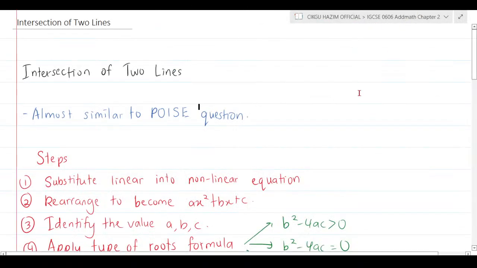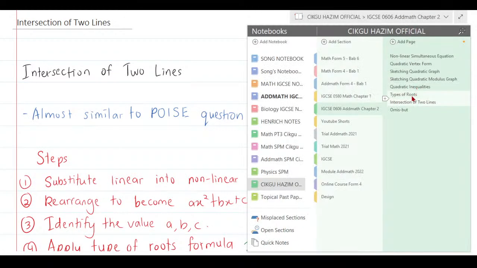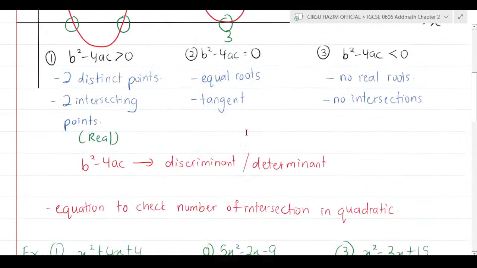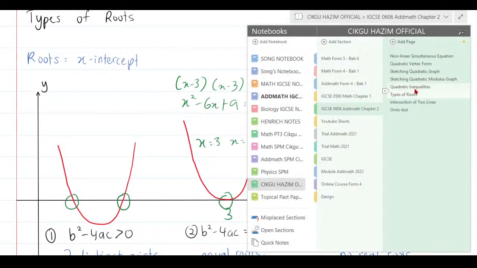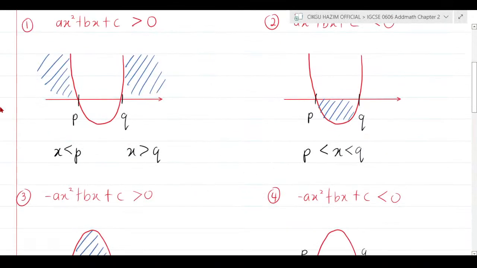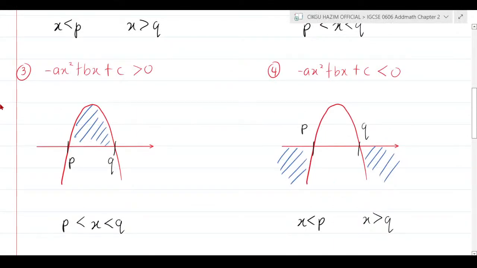When it's the intersection between 2 lines, there will be the type of roots application, b square minus 4ac, and there would also be the application of quadratic inequalities. Okay, the quadratic inequality you guys are always confused about.